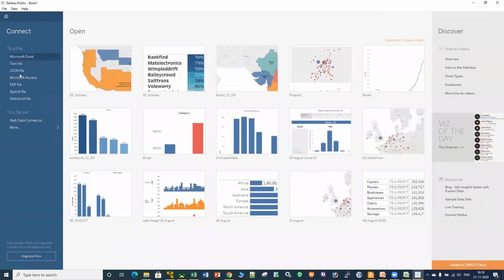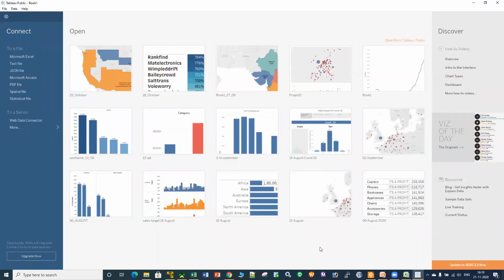Here you can see that you have a lot of options to connect your data sources, right? So if you want to connect your data source as a Microsoft Excel or text file or a JSON file or any other database, like Oracle, DB2, Teradata, more than 50 plus database sources are available which you can connect, right?